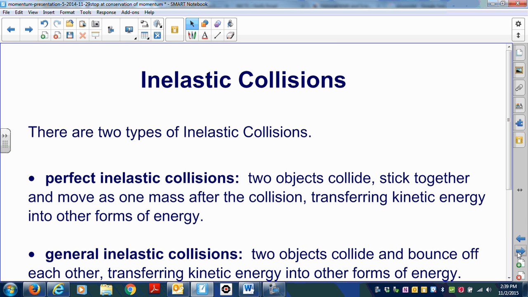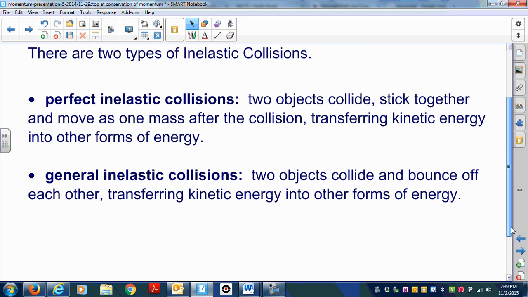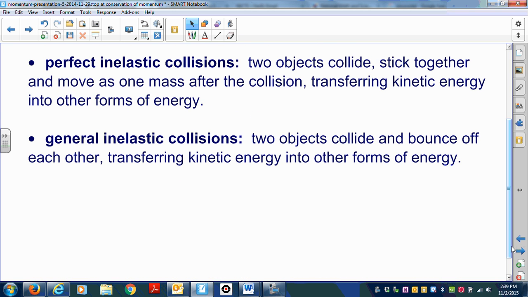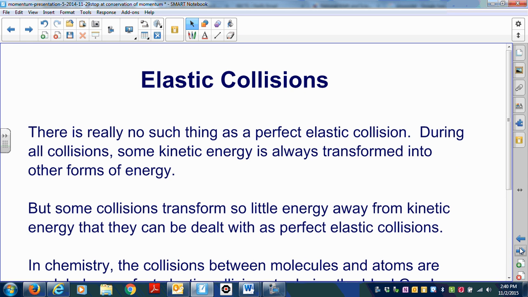There are two types of inelastic collisions. Perfect inelastic collisions, in which two objects collide, stick together, and move as one object after the collision, transferring kinetic energy into other forms of energy, and general inelastic collisions, in which two objects collide and bounce off each other, transferring kinetic energy into other forms of energy, such as light and sound and heat. There is really no such thing as a perfect elastic collision. During all collisions, some kinetic energy is always transformed into other forms of energy.